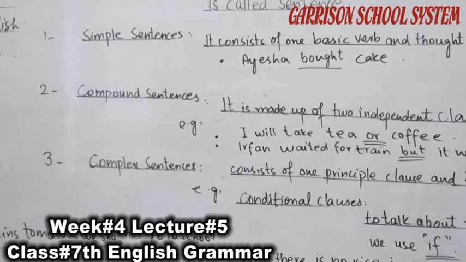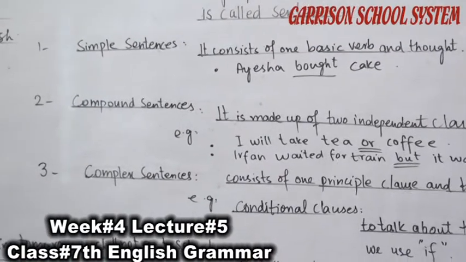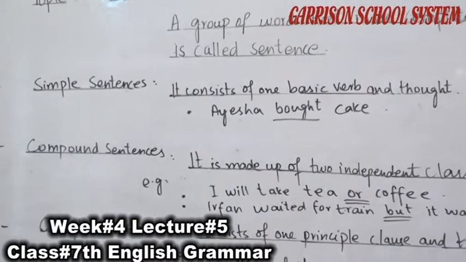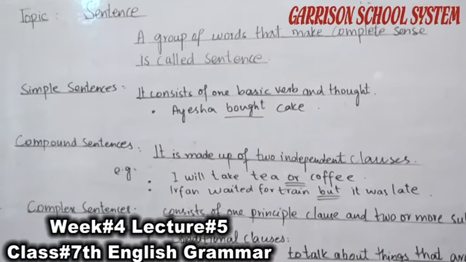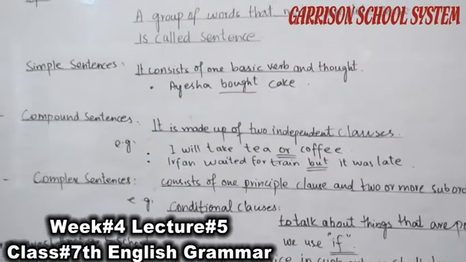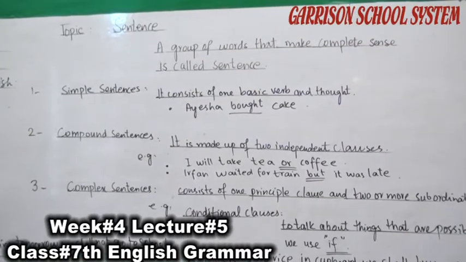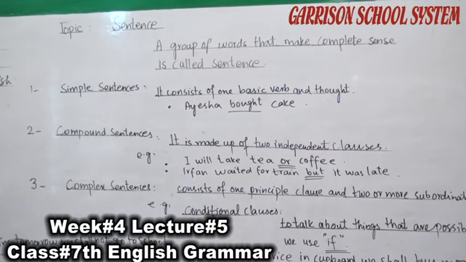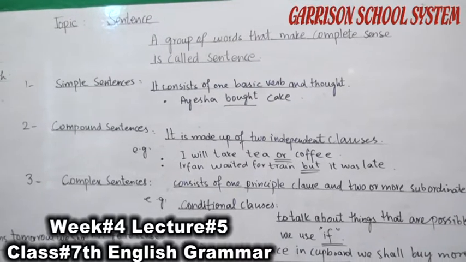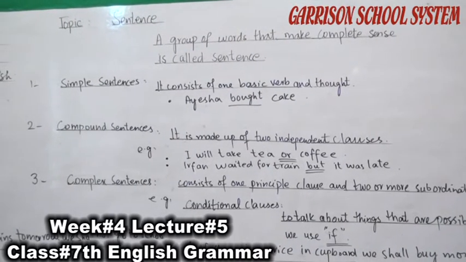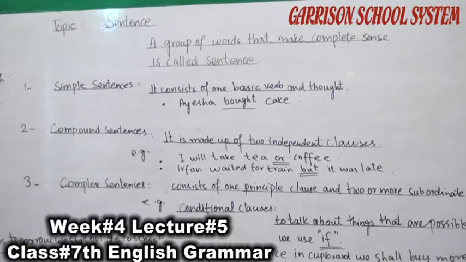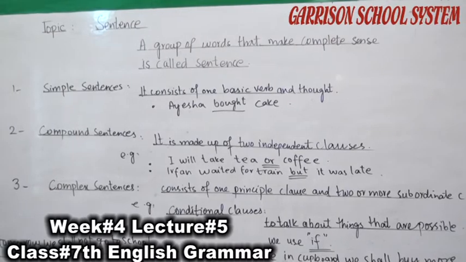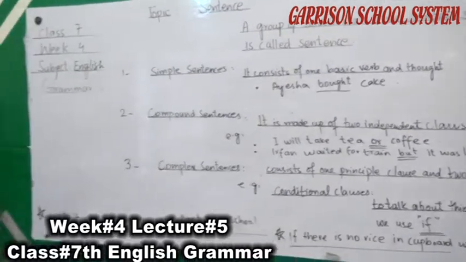A clause is a group of words that contains a subject and predicate. A sentence that consists of one clause, meaning one basic verb and thought, is called a simple sentence. I am also telling you some more examples. The boys are playing hockey. Jamal found a good hiding place. I am eating my breakfast. Ayan is wearing his new shoes today. So these are examples of some more simple sentences.